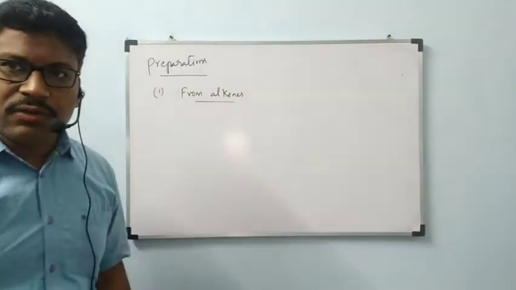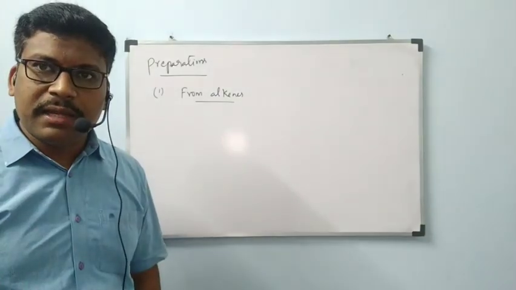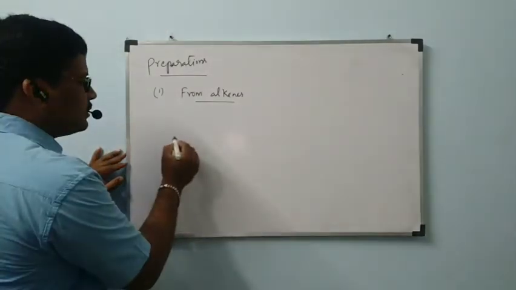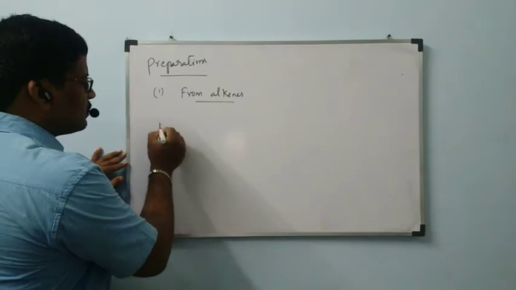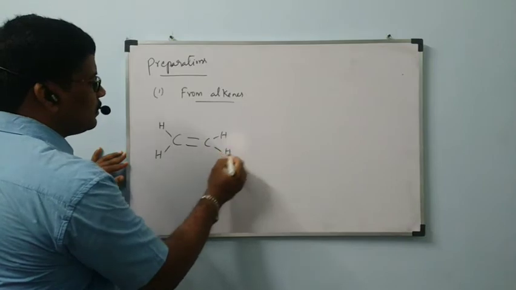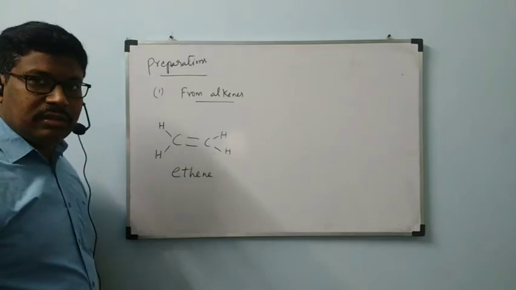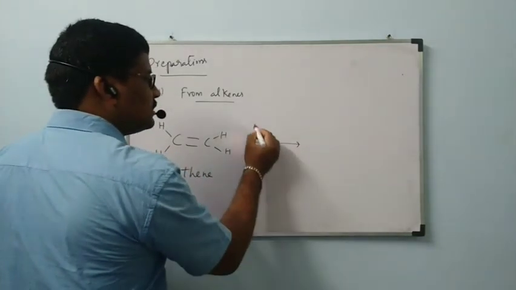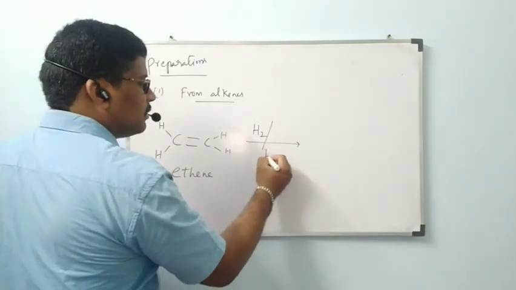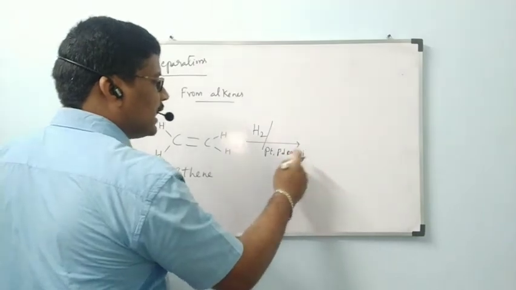From alkenes, we are going to prepare alkanes. How are we going to do that? Let us consider any one alkene, CH2 double bond CH2, ethene. It will undergo reaction with hydrogen gas adsorbed on platinum, palladium or nickel. Any one metal we can take.